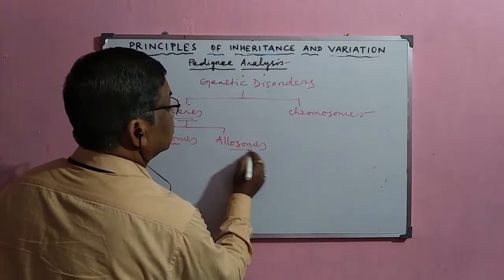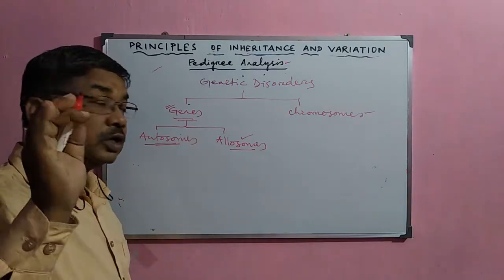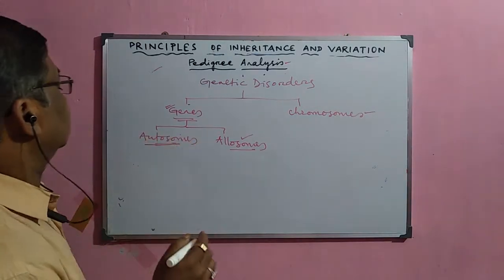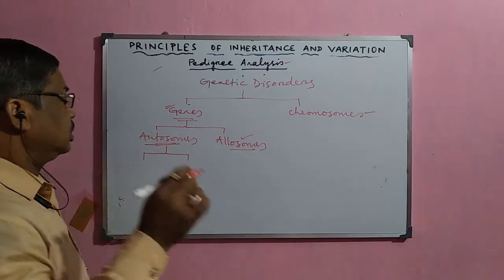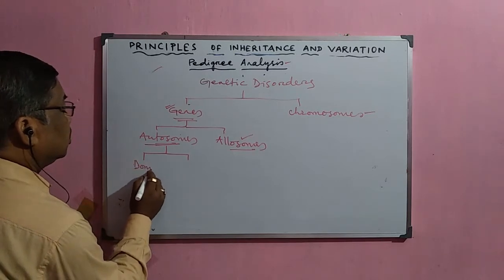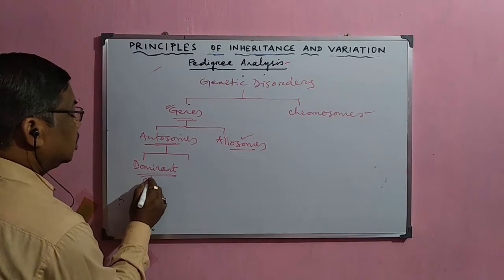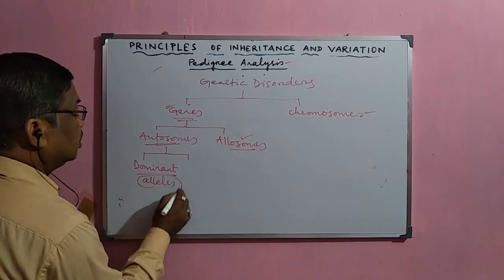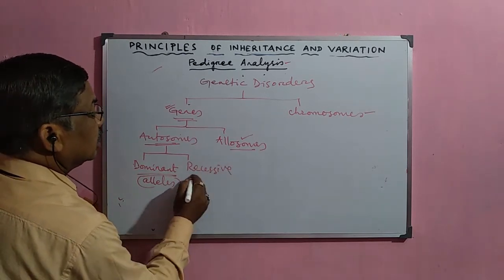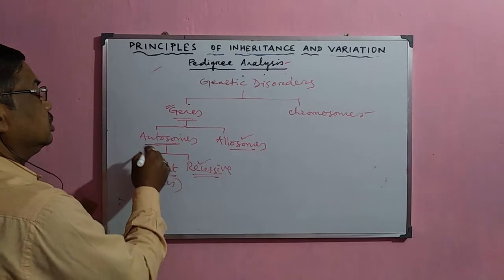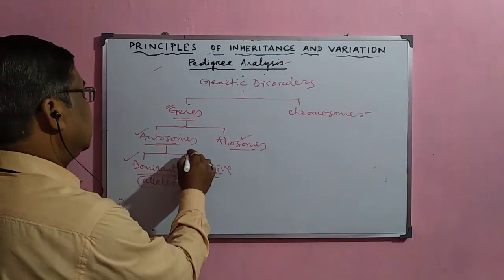When the genes are present inside the autosomes, the defect or disorder is called an autosomal disorder. These autosomal disorders are either due to alleles in the dominant form or in the recessive form. Accordingly, they are called autosomal dominant or autosomal recessive.